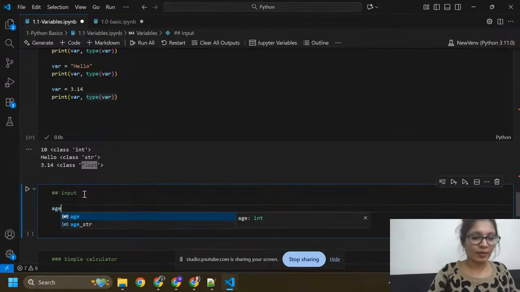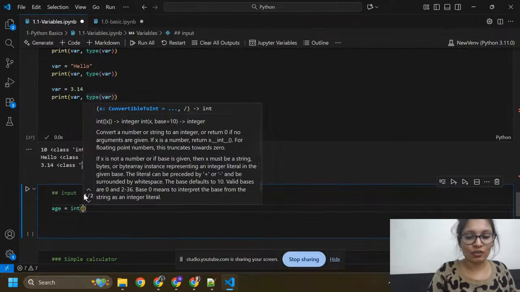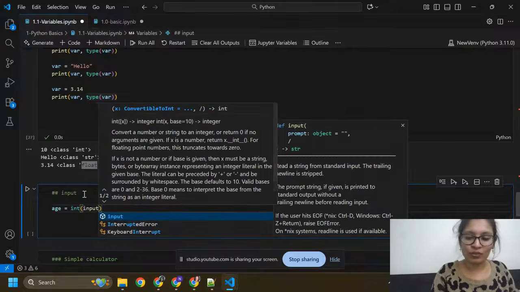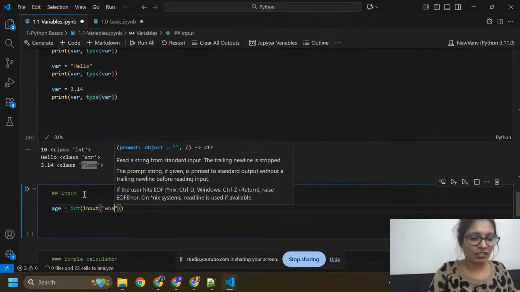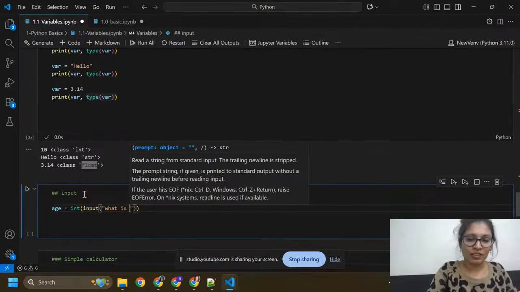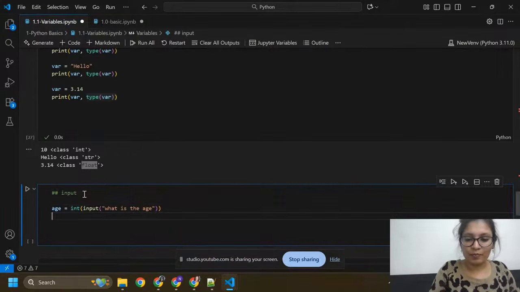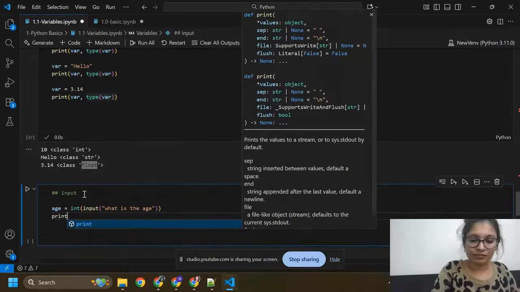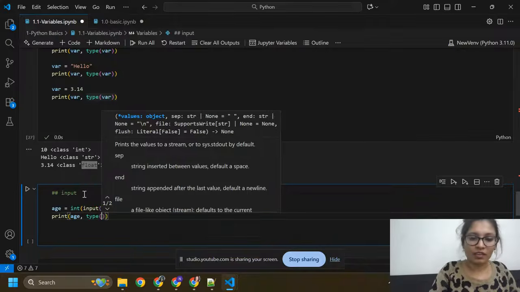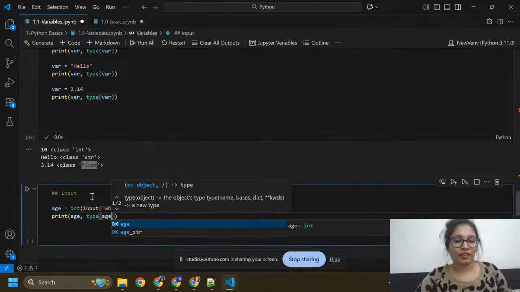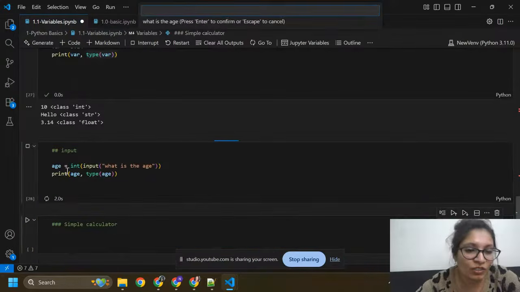I'm going to create a variable again, that is age. Age should be an integer or input. Input means the user can enter here, so the user can enter his age. What is the age? And print age comma type. What is the type of age, like is it a float or an integer? Like age equals int input.